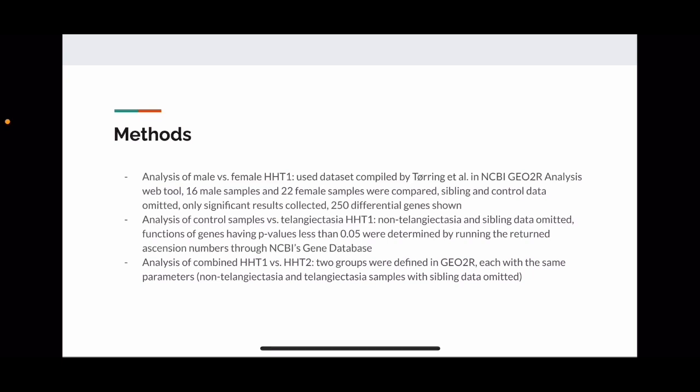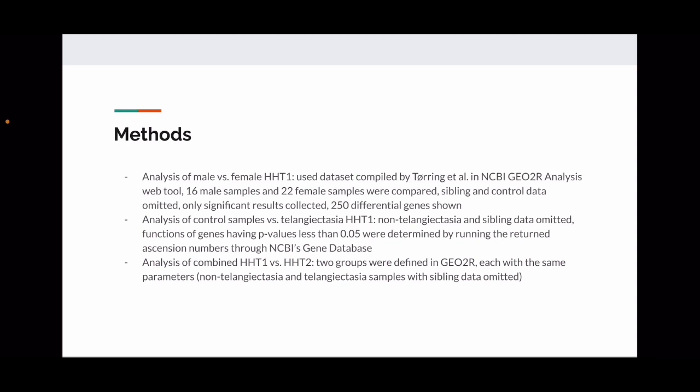For our methods, we use the NCBI GEO2R analysis web tool. There were 3 things that we analyzed. The first was male versus female HHT1, where 16 male samples and 22 female samples were compared, where we omitted the sibling and control data. Next was control samples versus telangiectasia HHT1. We omitted non-telangiectasia and sibling data.